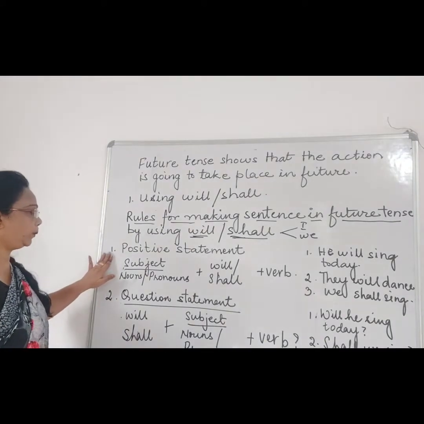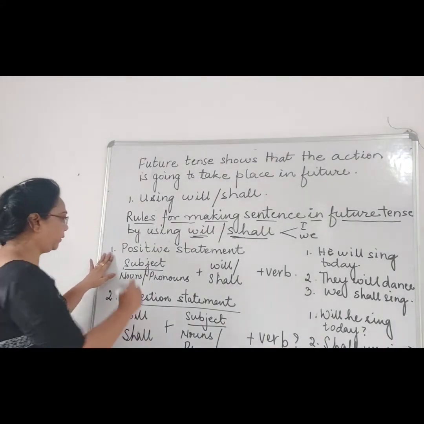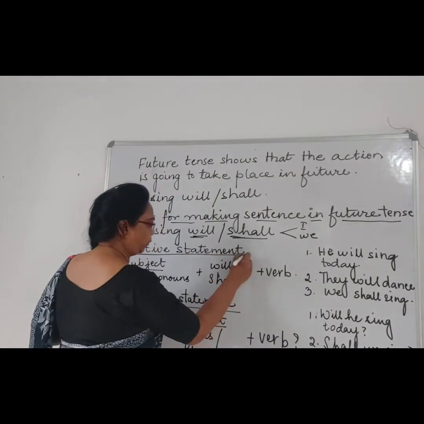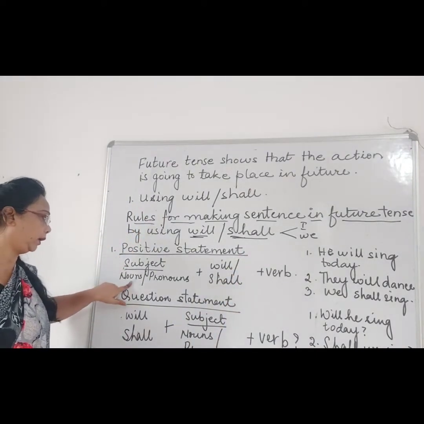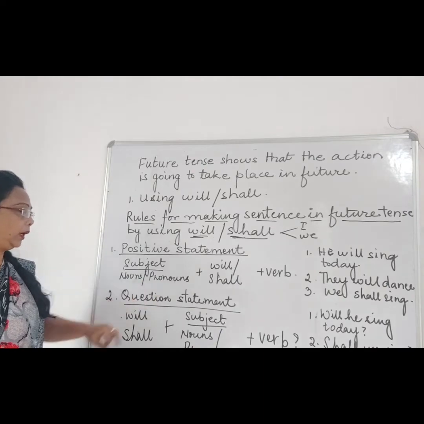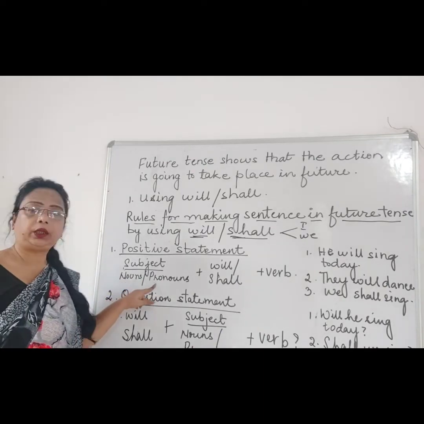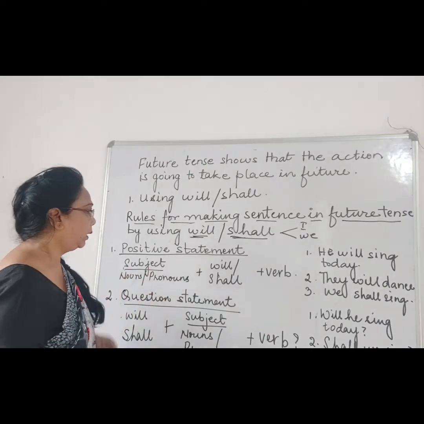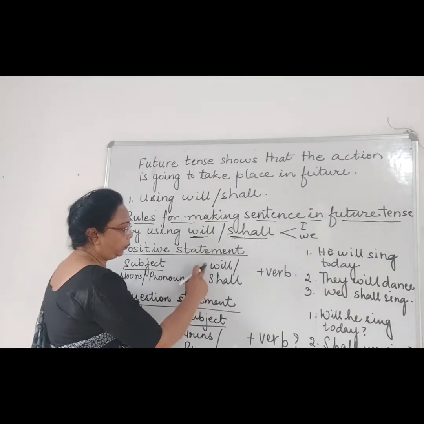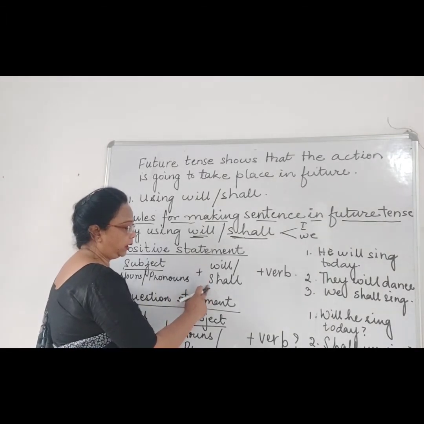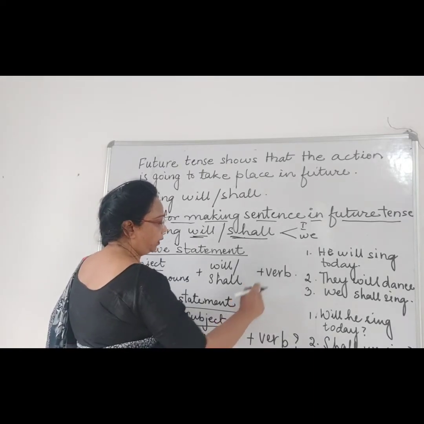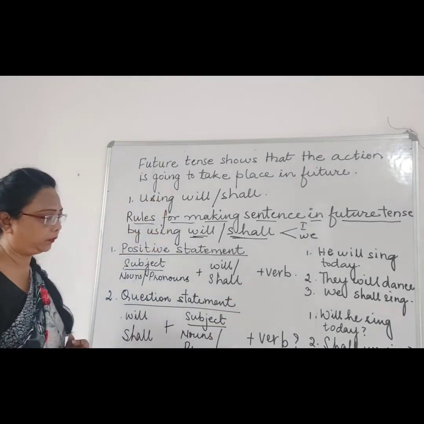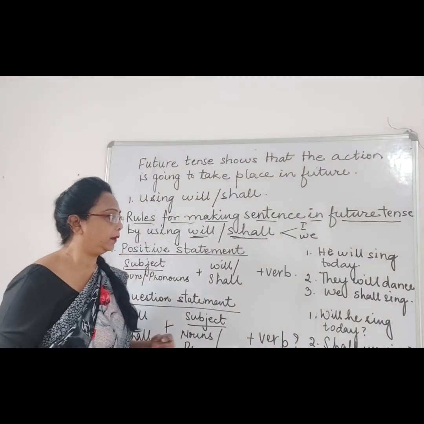So over here, if the sentence is positive, first the subject comes, either a noun or pronoun. It can be the name or he, she, it, they, right? Then followed by will or shall, then followed by the verb, which completes the sentence.